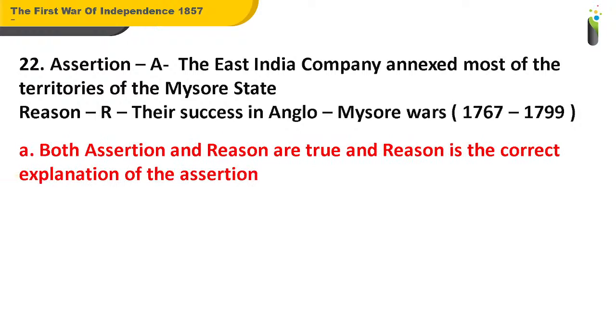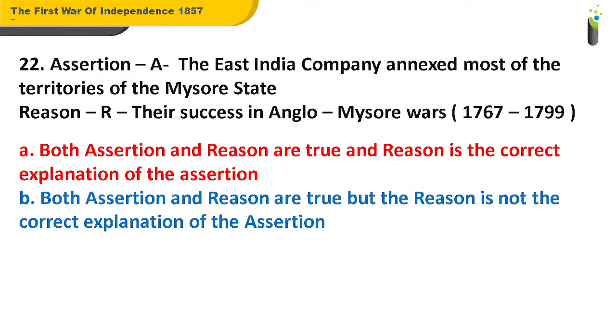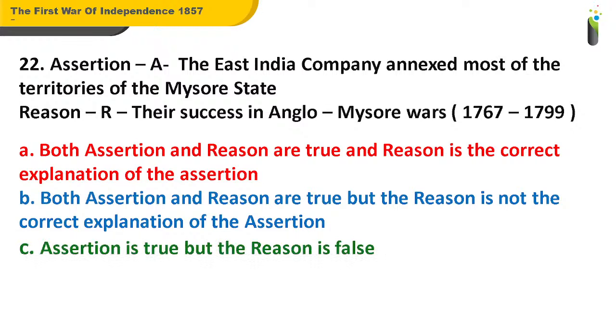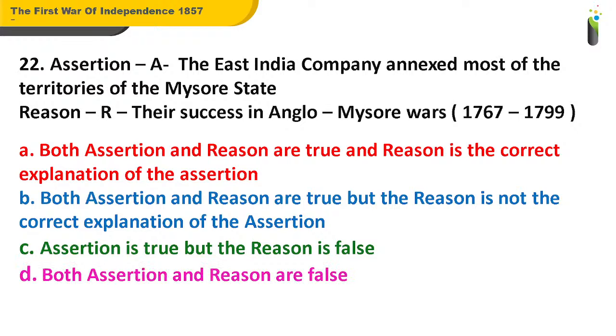And the options given are A, both assertion and reason are true and the reason is the correct explanation of the assertion. B, both assertion and reason are true but the reason is not the correct explanation of the assertion. C, assertion is true but the reason is false. And D, both assertion and reason are false. So what should be the answer for this question number 22?